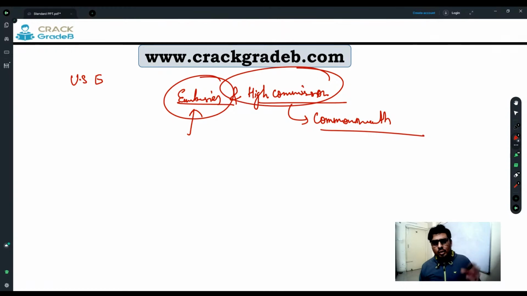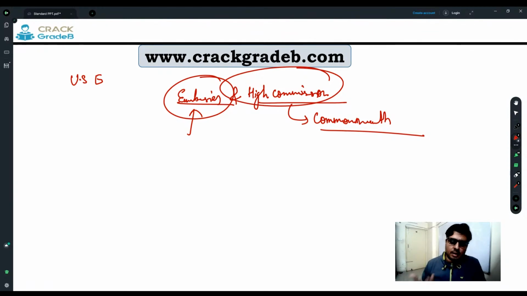So if you are part of the Commonwealth countries group, then it is known as High Commission, whereas otherwise it is known as embassy. Now question, why is it known as High Commission? The thing is, all these countries are the former part of the British colony, right? So Britain was a single country.